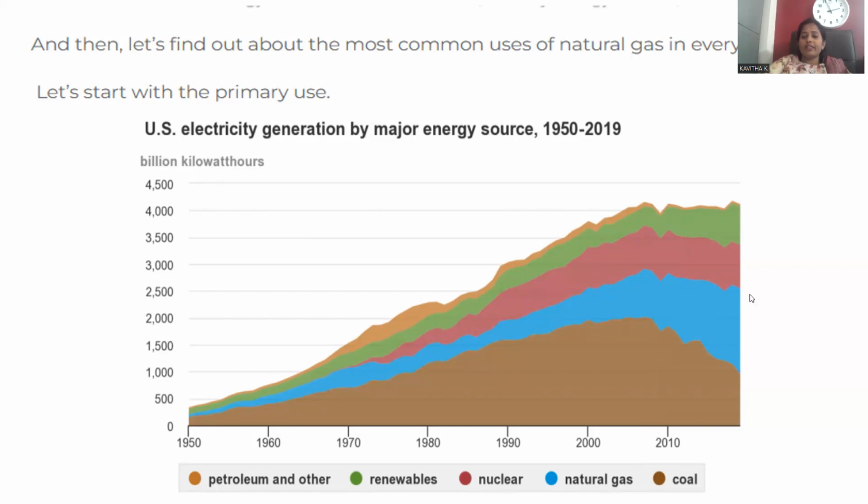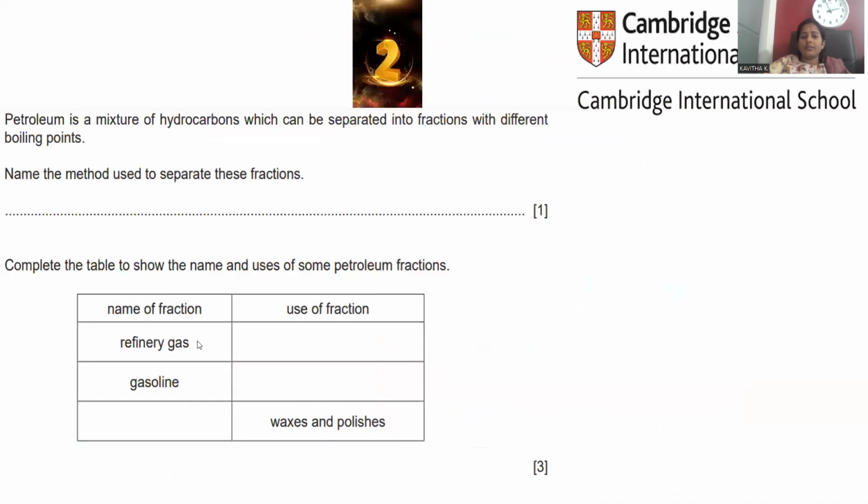This is how the graphical representation is provided for electricity generation. The blue color segment is natural gas for the production of electricity, right? So this is the application they are asking for the refinery gas fraction.